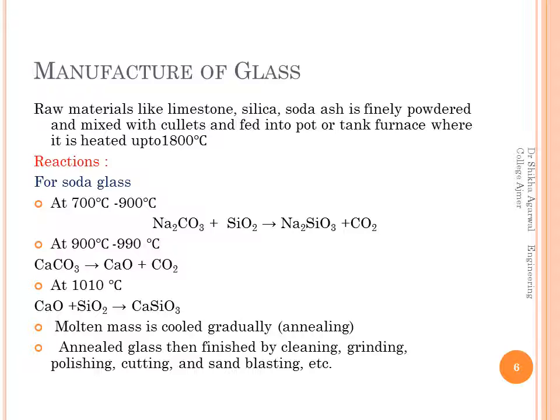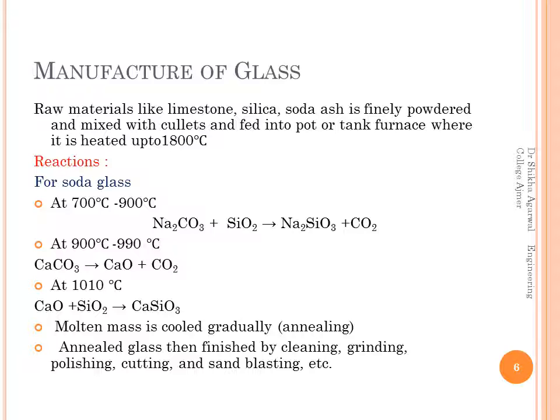Here we have considered the example of soda glass, whose general formula is Na2O, CaO, 6SiO2. Na2O comes from Na2CO3, CaO comes from limestone, and silica comes from sand. For soda glass, these are the reactions. Sodium carbonate reacts with silica, gives you sodium silicate, and carbon dioxide is given out. Calcium carbonate on heating changes to calcium oxide plus carbon dioxide, and this calcium oxide will react with silica to give you calcium silicate. So what you get is a molten mass.